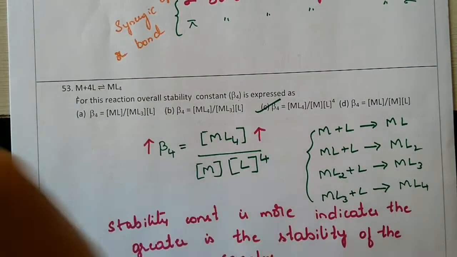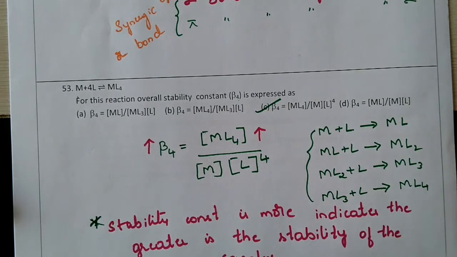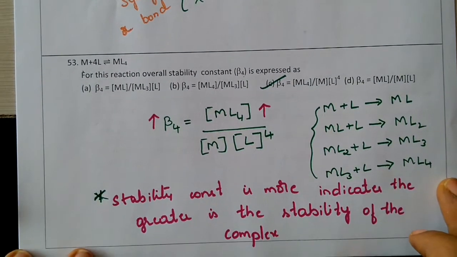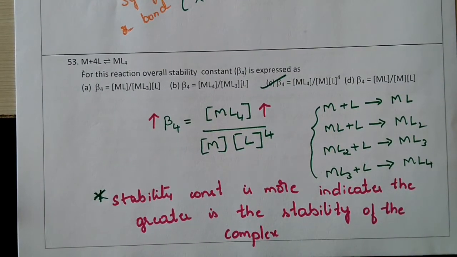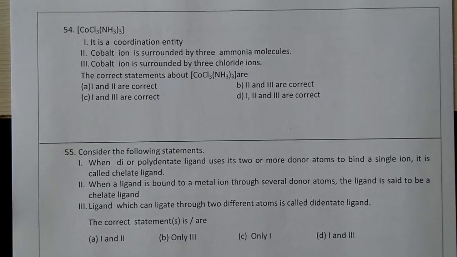This is an extra point, not related to this question but related to the stability constant. So the stability of the complex is going to increase. Next question.